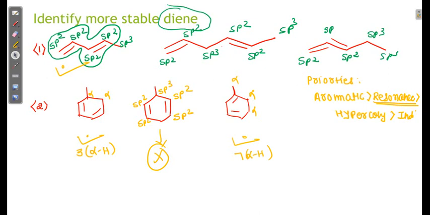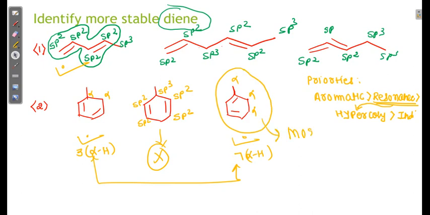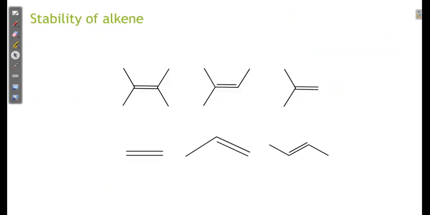Both the structures contain resonance, so we cannot conclude anything from the resonance, so we have to move to hyperconjugation. In the case of hyperconjugation, both contain hyperconjugation, but the hyperconjugation of this one is higher. So this is the most stable diene among those given. Most stable dienes. Let us go ahead.